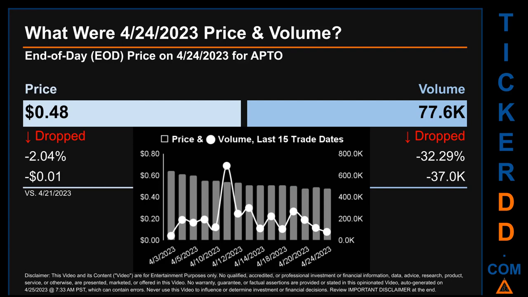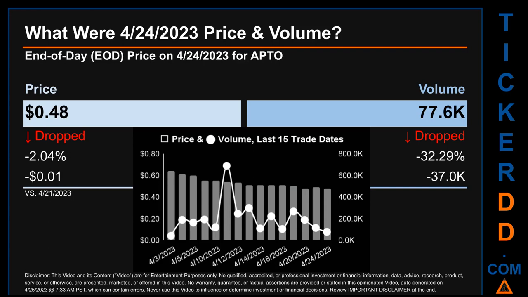On Monday, April 24, 2023, APTO had an end-of-day price of 48 cents and volume of about 77.6 thousand. Compared to the previous trading day, the price dropped 2.04%, losing 1 cent, while volume dropped 32.29%, decreasing about 37,000. The graph shows price and volume for the last 15 trade dates.